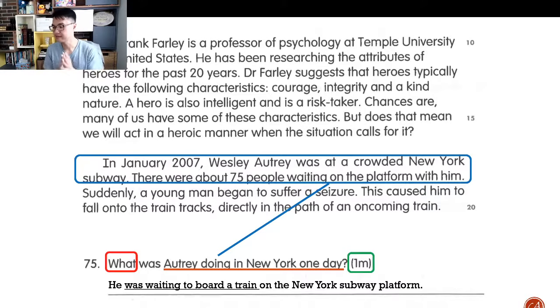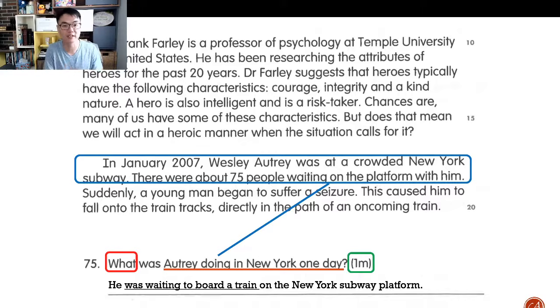Yes, there is a difference, okay? There's a big difference, right? If I'm waiting for a train, I could be waiting for someone to get off the train to meet that person. So I'm waiting for a train to come in so that I can meet my friend, right? But is that why Wesley Autry was at the platform? No, he was waiting to get onto the train so that he would get somewhere else, right?